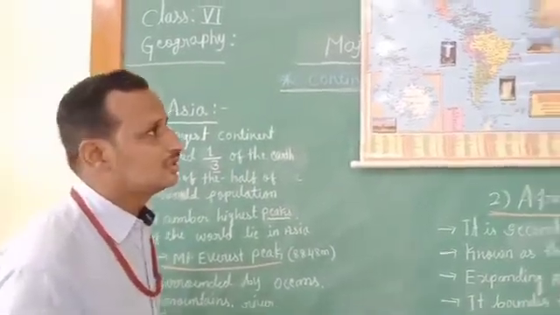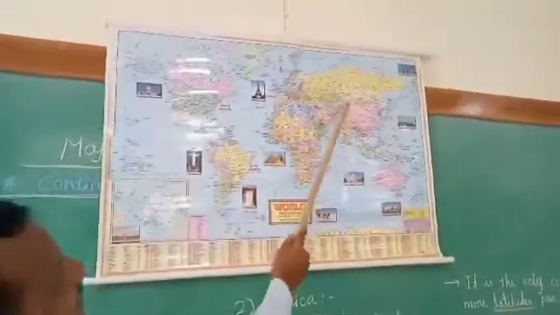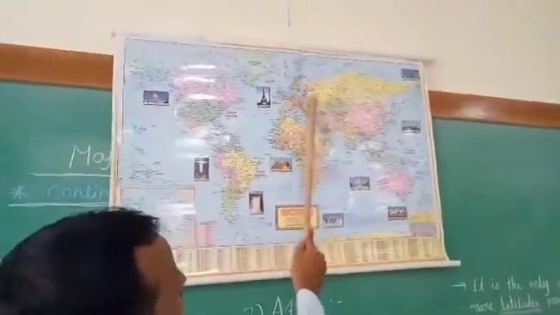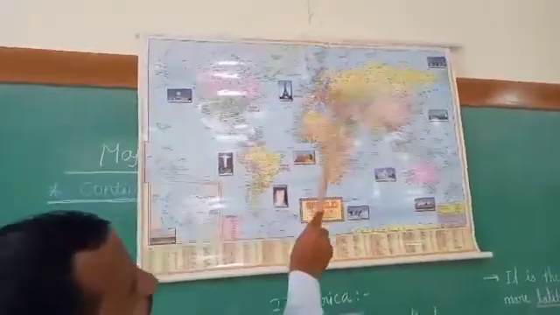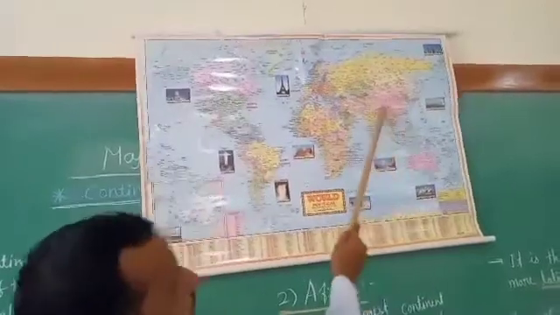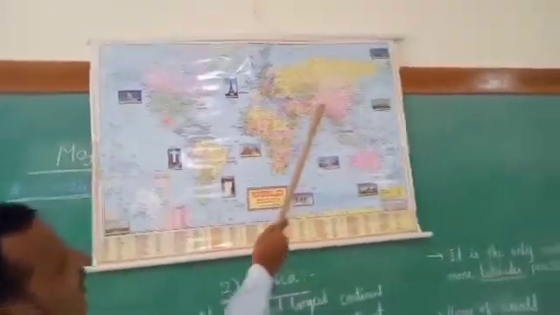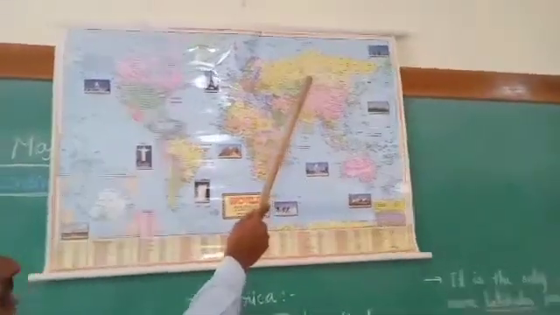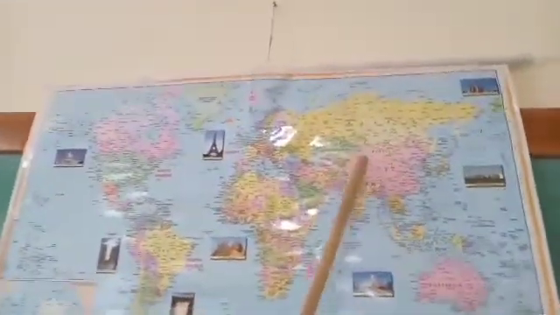Look at the picture, children. Here is the Asia continent, from this part to this part. Already you know the map, children. This is the continent of Asia. Look once again. In this continent, Russia is the largest country of Asia, and it lies in the northern hemisphere.